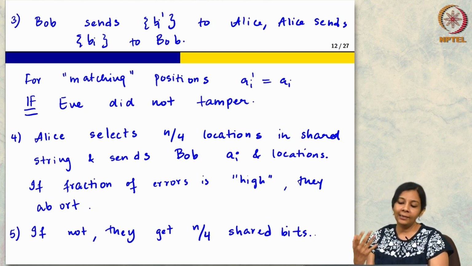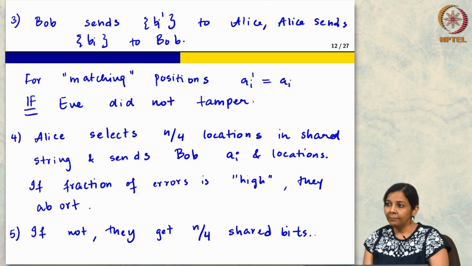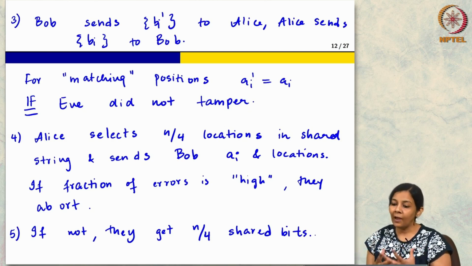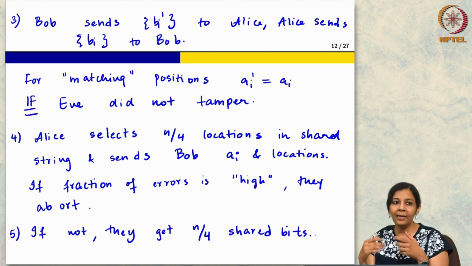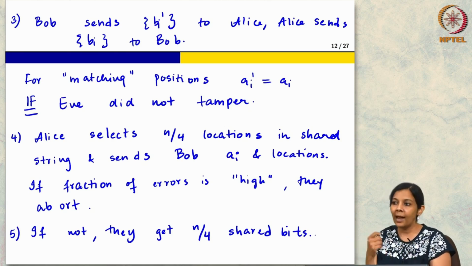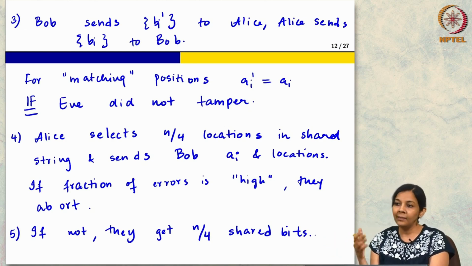So, in hindsight, it is very natural, but I do want to say that all the discussion we have had so far is still very hand wavy. Basically we are saying that yes, there is some probability Eve can even get away with it, like let us say that she tampers only with a few bits, but the test bits do not fall in those, then yes, she can get away.